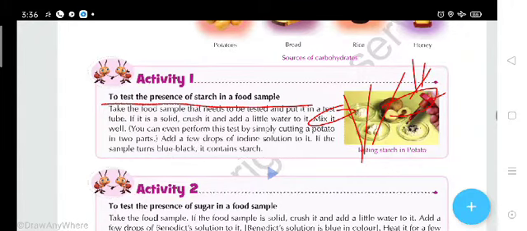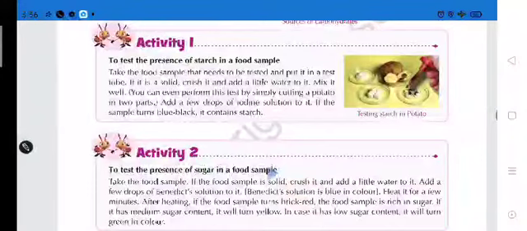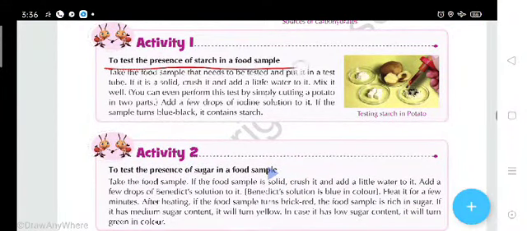Then what kind of activities were performed, I hope you know very well, but let me tell you again: whatever you are eating, how are we able to know that the food contains starch? Simply, you have to take a test tube, a glass test tube like this structure. In this test tube you have to put the food you are eating. If it is a solid food, then simply crush that food and put it inside the test tube.